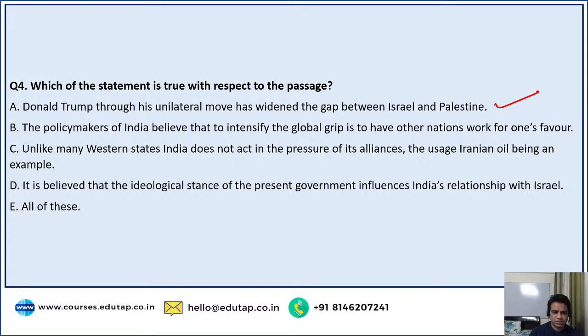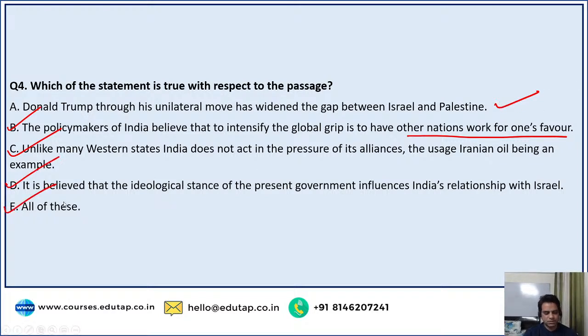Second, the policymakers of India believe that to intensify the global grip is to have other nations work for one's favors. That was also given. That is also correct. Unlike many Western states, India does not act in the pressure of its alliance. The usage of Iranian oil being an example, that was also given. And absolutely correct. It is believed that ideological stance of the present government influences India's relationship with Israel. That's also true. So all the options are correct, guys.